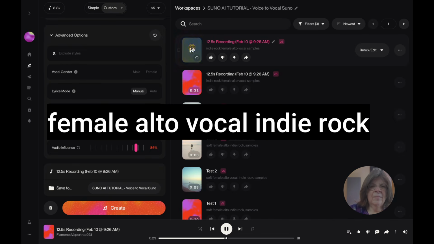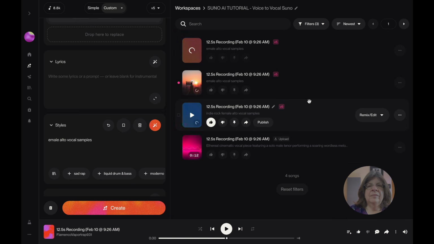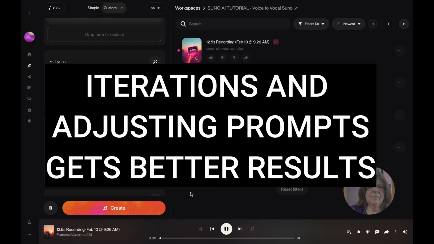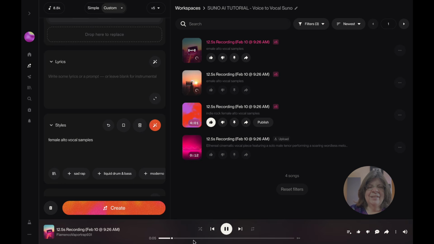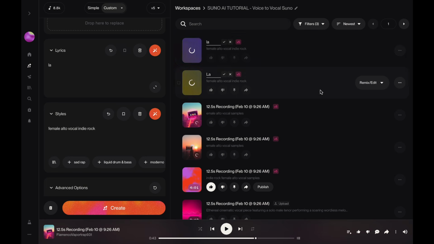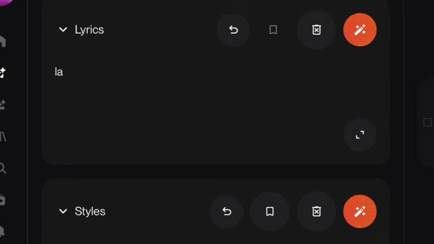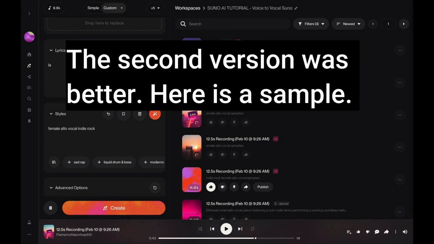I'm leaving my mistakes in because you have to understand that this is changing almost daily with Suno. A combination of these methods will probably get you what you want. Here's the prompt that worked and the result. I just changed the prompt to female alto vocal indie rock. I didn't put sample after it like I did before. I added la as the lyric. The second iteration followed my sample better. Here's what it gave me.